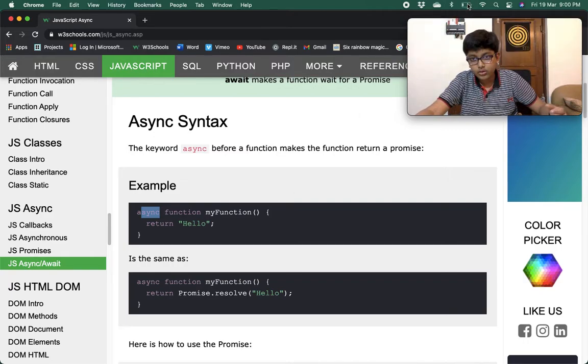My battery is running low, I think. 18%. It is enough.